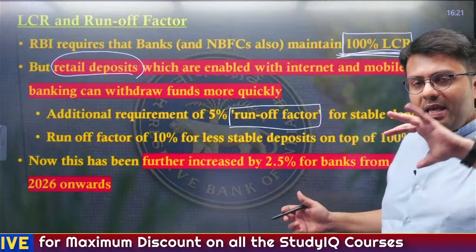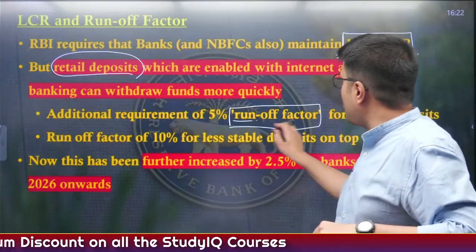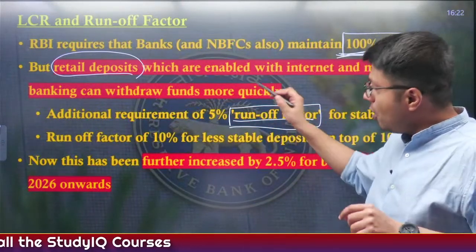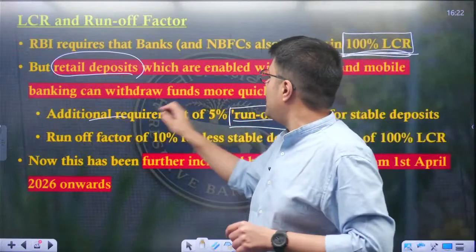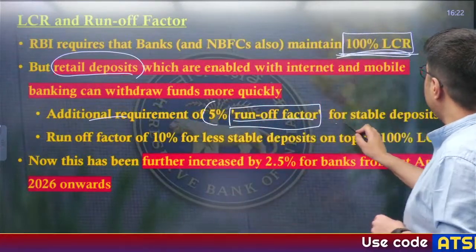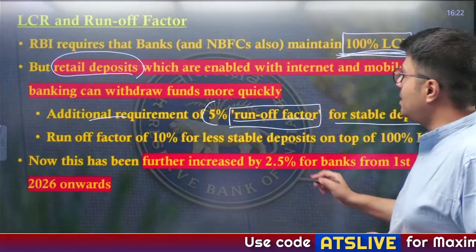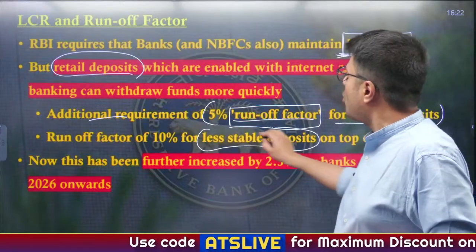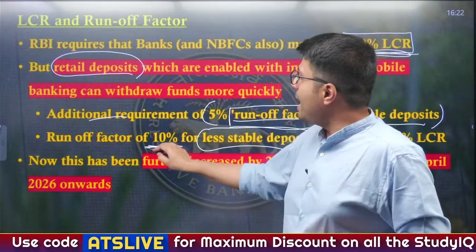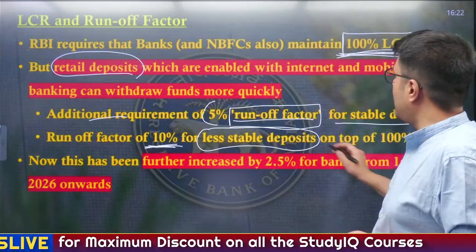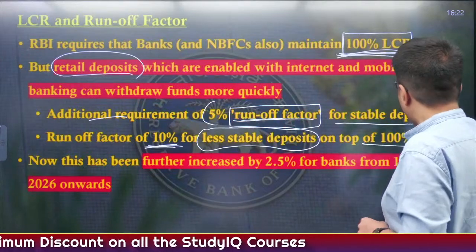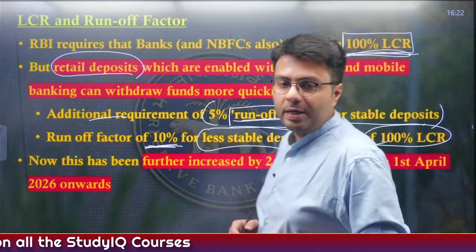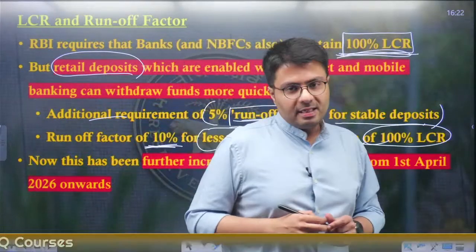That is why the additional requirement of the runoff factor is imposed on certain banks. An additional 5% is imposed for stable deposits, whereas for less stable deposits of smaller businesses, the banks need to keep 10% of extra money as runoff factor on top of their obligations under the LCR.